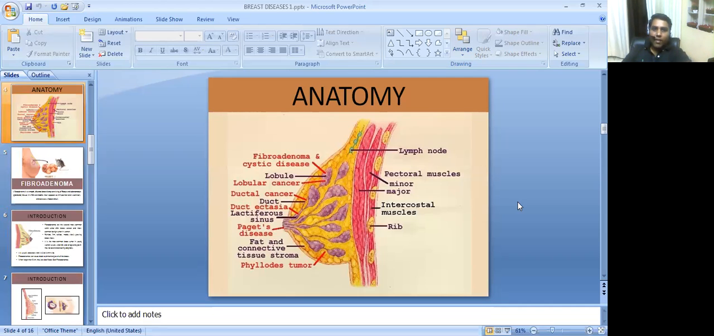In this slide we have enumerated different types of diseases and the tissues where these diseases occur, like fibroadenoma and cystic diseases, lobular cancer can also occur there, then ductal cancer occurs in ducts, lactiferous sinuses, then Paget disease occurs in the nipple. This is how we have enumerated the different tissues and the common diseases occurring in them.